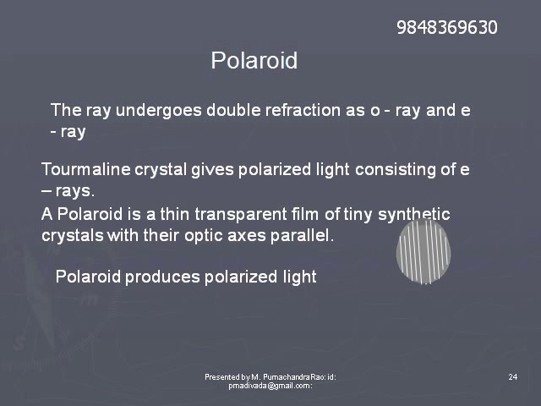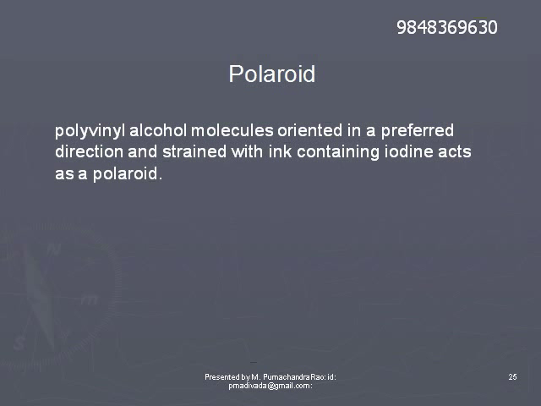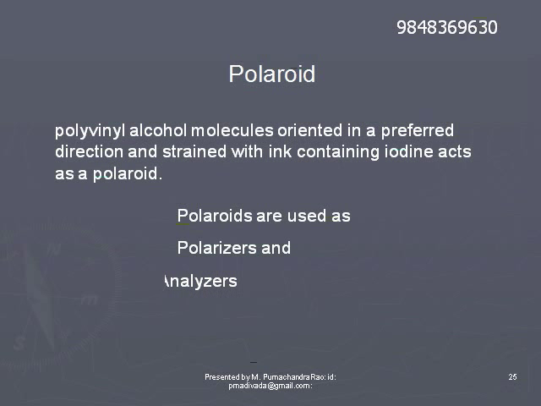A polarizer produces polarized light. In modern times, long chains of polyvinyl alcohol molecules oriented in a preferred direction and stained with ink containing iodine are used as polaroids. Polaroid sheets are used as polarizers.